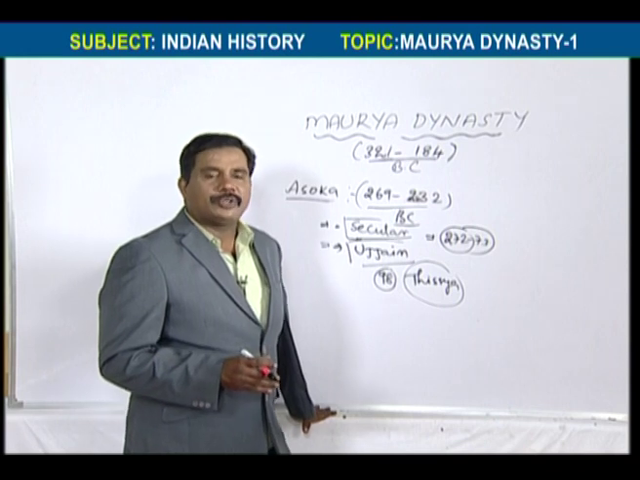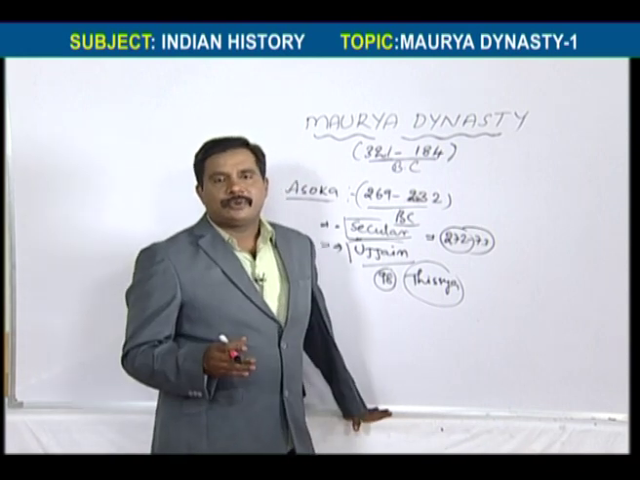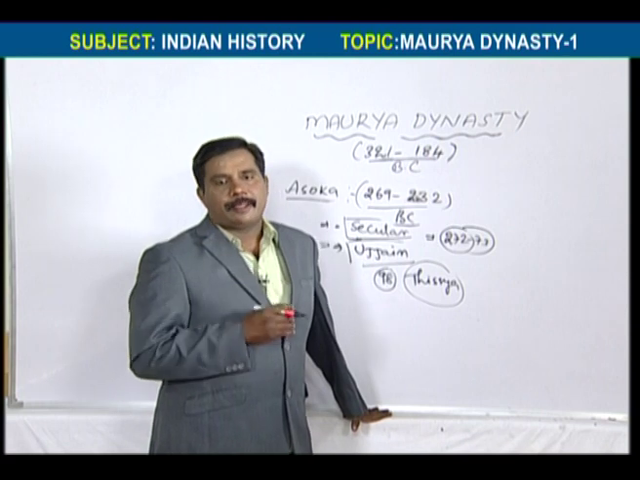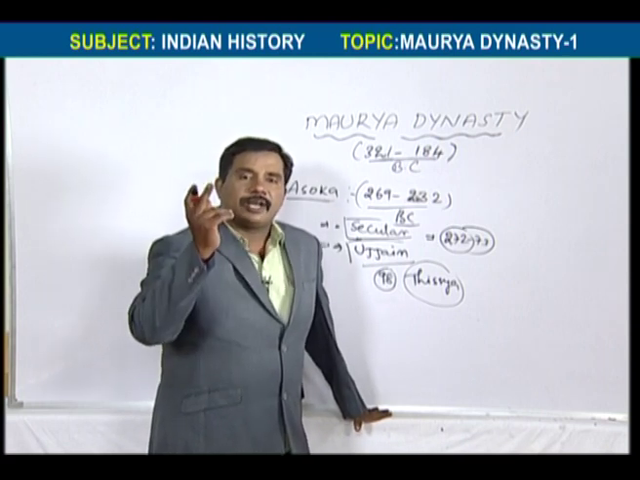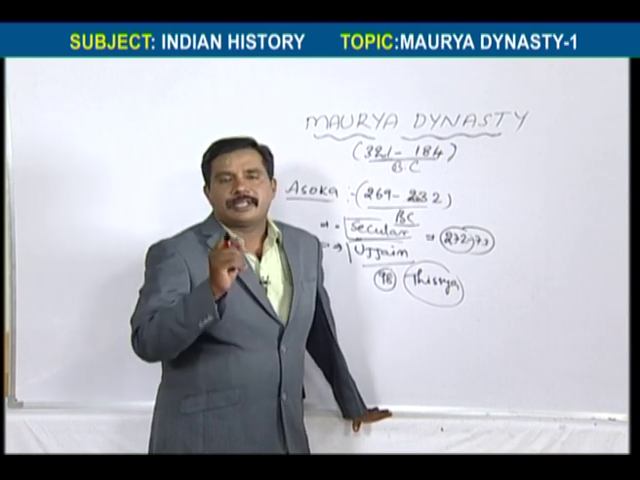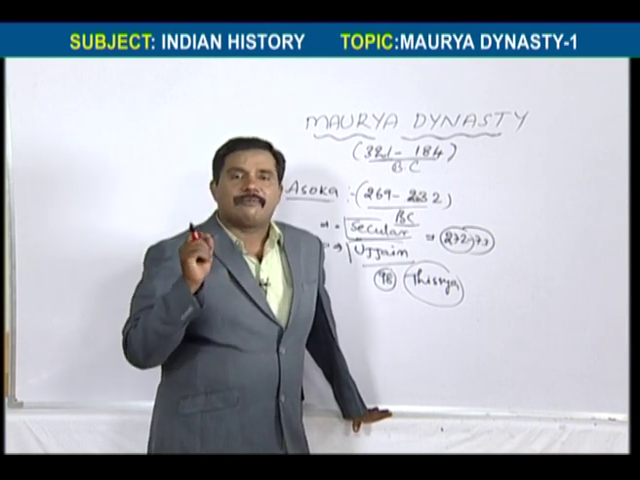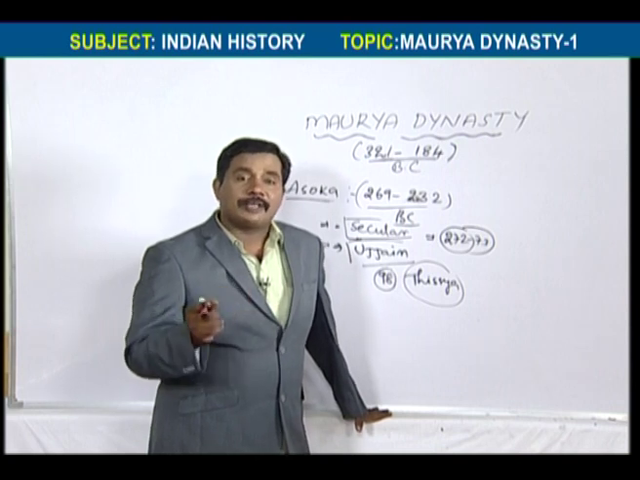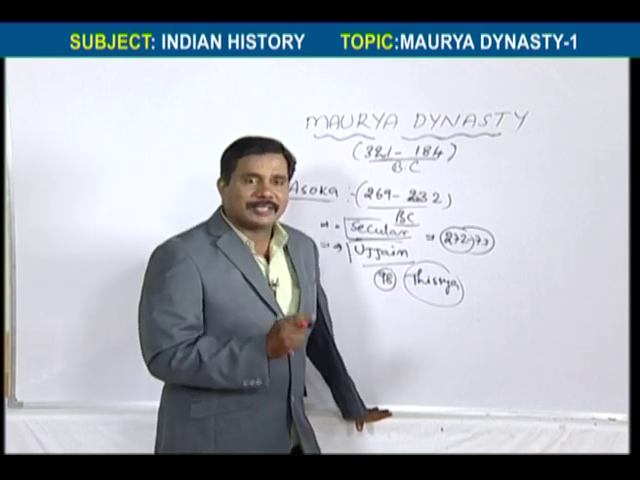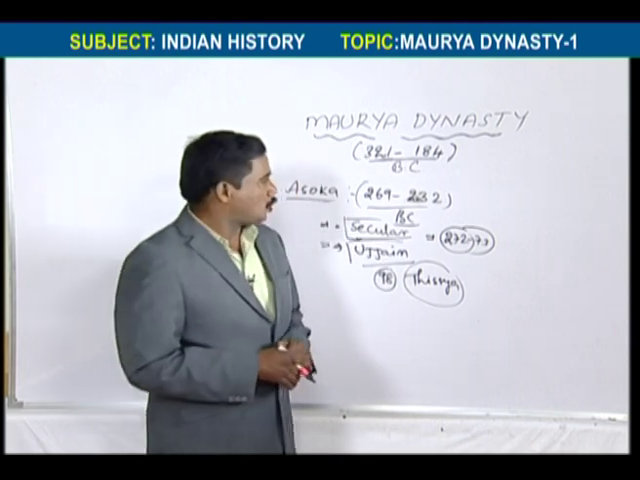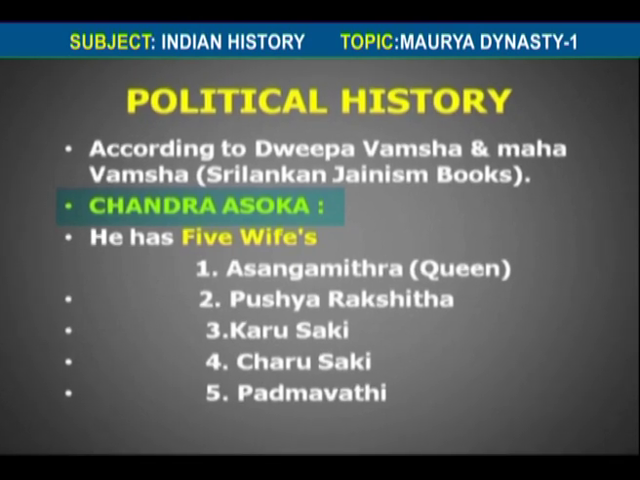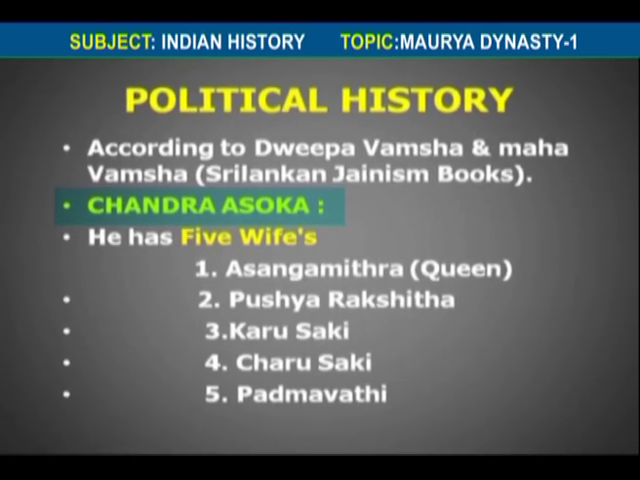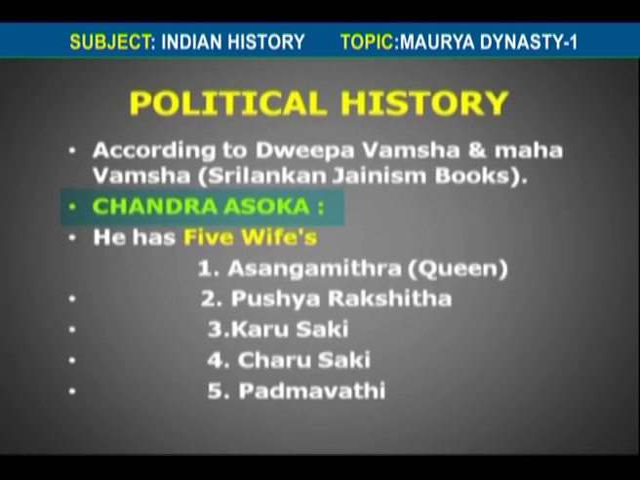Here we should understand, according to the Sri Lankan Buddhist books, these are Sri Lankan Buddhist books, they say that Ashoka's earlier name was Chanda Ashoka. Ashoka's earlier name is called Chanda Ashoka. What is the meaning of Chanda Ashoka? Chanda Ashoka means a cruel Ashoka.